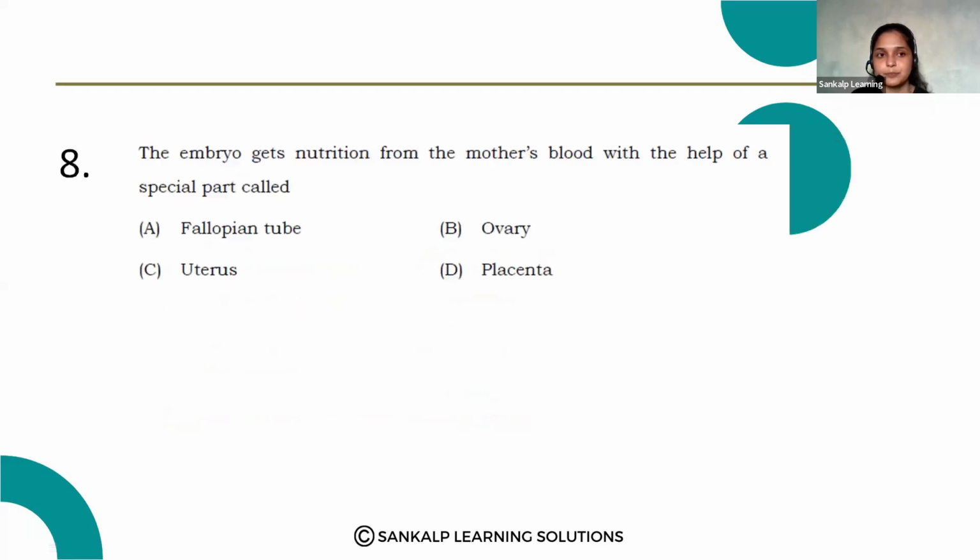Next question. The embryo gets nutrition from the mother's blood with the help of a special part called: fallopian tube, ovary, uterus, placenta. In the fallopian tube, fertilization takes place. The ovary releases the ovum, that is the female gamete, right?